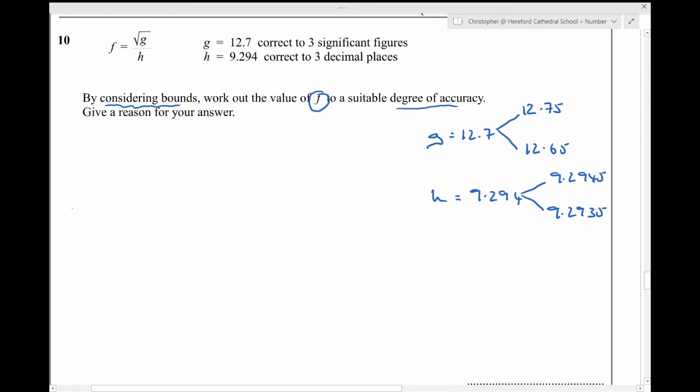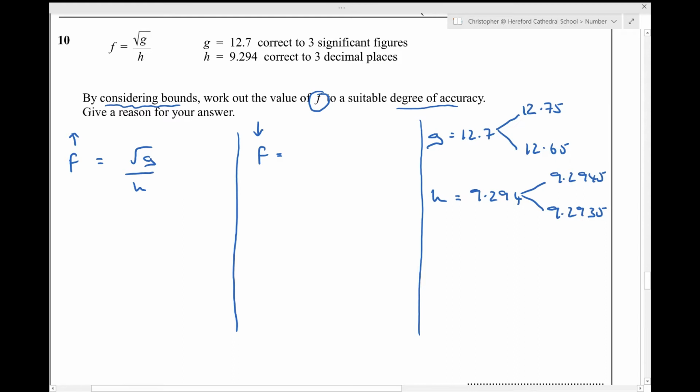So on the left-hand side, I'm going to work out the highest possible f, the upper bound of f. And on the right-hand side, I'm going to work out the lowest possible f. And then we'll see where that gets us. On the left-hand side, I want the highest possible numerator and the lowest possible denominator. So the square root of g, I'm going to use the upper bound of g, that's the square root of 12.75, divided by the lowest possible h to give me the highest possible value for f.